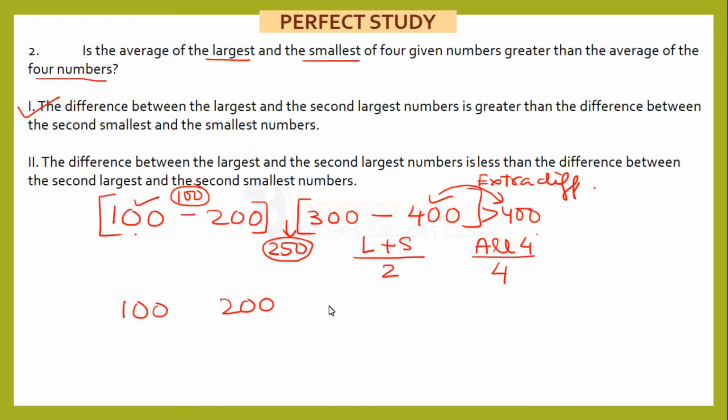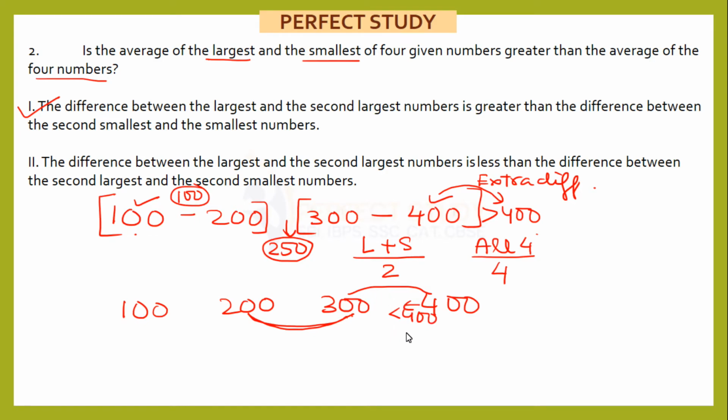100, 200, 300, 400. I am taking the difference between largest and second largest, means this and this, is less than the difference between second largest and second smallest. So it says this difference is less. So this number will shift here. It will be a little less than 400.